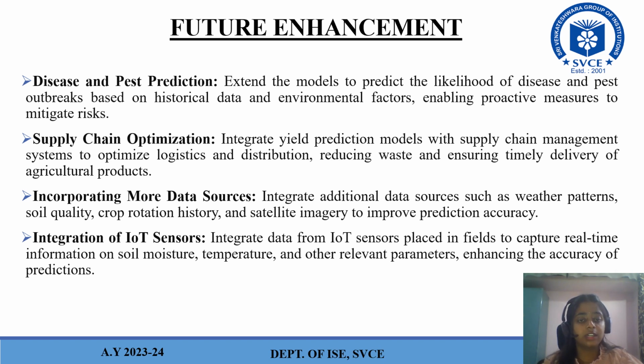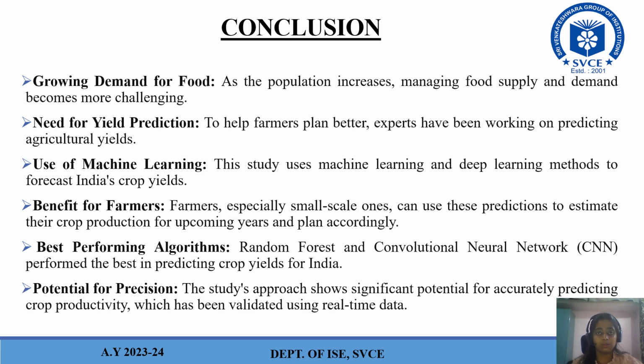And also integration of IoT sensors: integrate data from IoT sensors placed in fields to capture real-time information on soil moisture, temperature, and other relevant parameters, enhancing the accuracy of prediction. When we go for IoT sensors, it will give more real-time data, generating data every second. That will give more accurate predictions for the farmers.